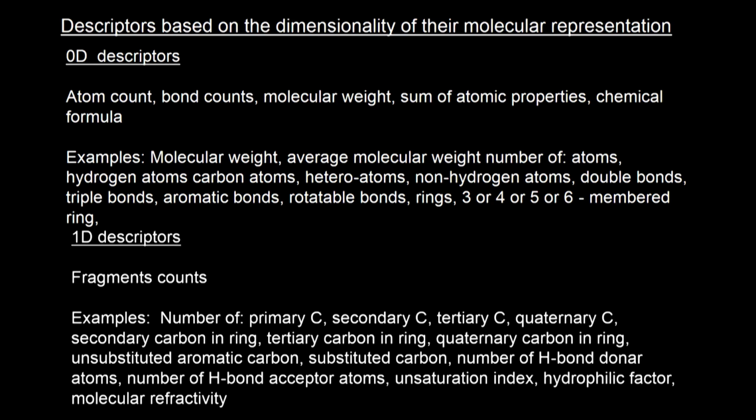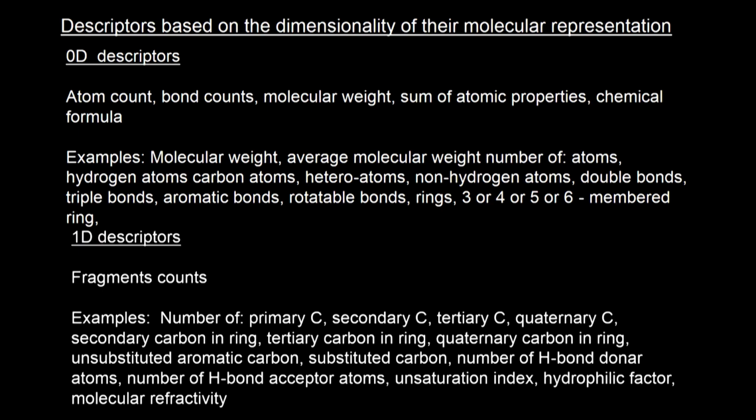Fragment count, okay, these are all 1 dimensional descriptors. Fragment count: number of primary carbon, secondary carbon, tertiary carbon, quaternary carbon, secondary carbon in ring, tertiary carbon in ring, quaternary carbon in ring, unsubstituted aromatic carbon. So many variations on carbons itself, number of hydrogen bond acceptors, unsaturation, they are all called 1 dimensional descriptors, okay. These are 0 dimensional, these are 1 dimensional.